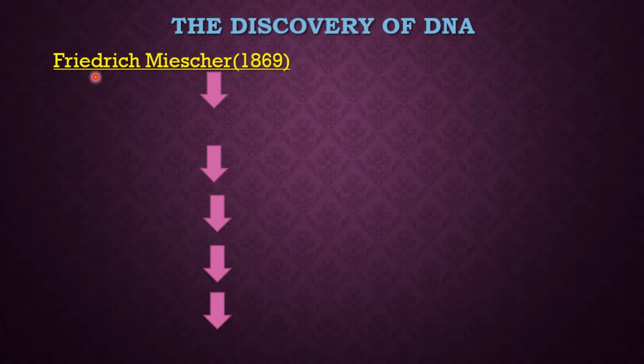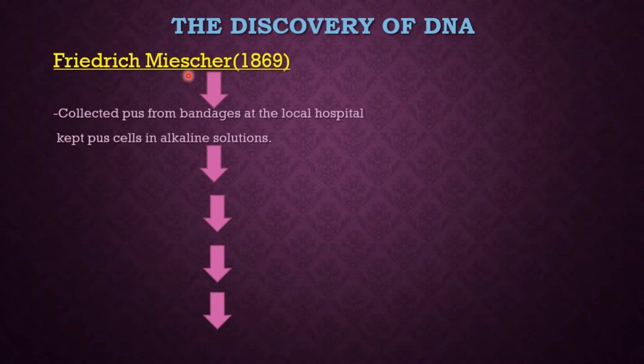One scientist was there. The name of this scientist is Friedrich Miescher. In the year 1869, this scientist collected pus cells from bandages. From a local hospital, he had taken some bandages, and from those bandages he collected some pus cells, and he kept these pus cells in an alkaline solution.